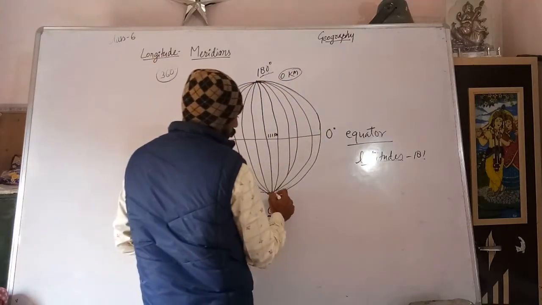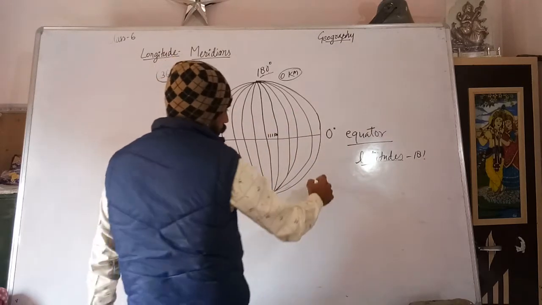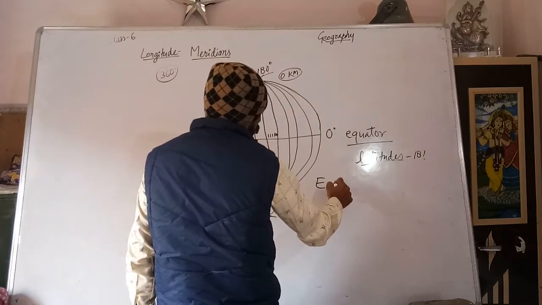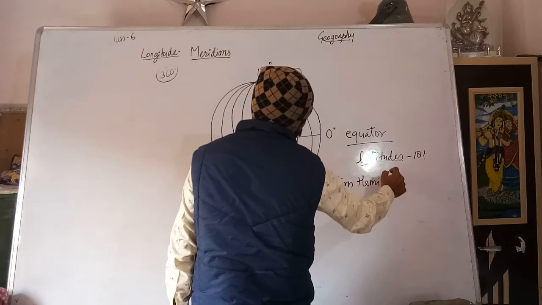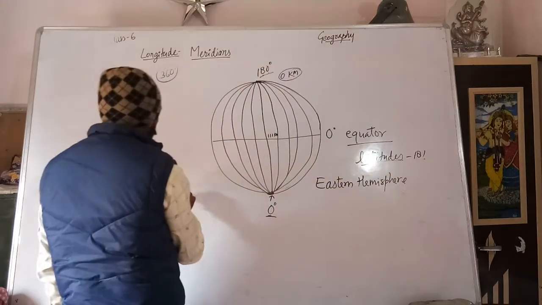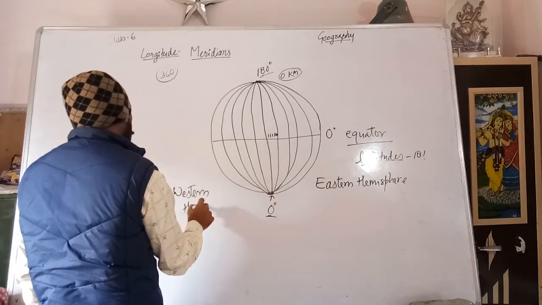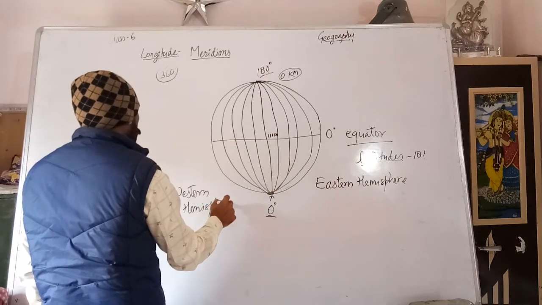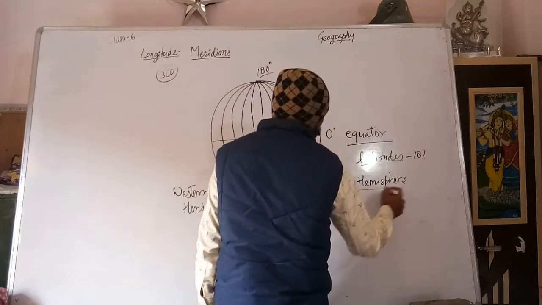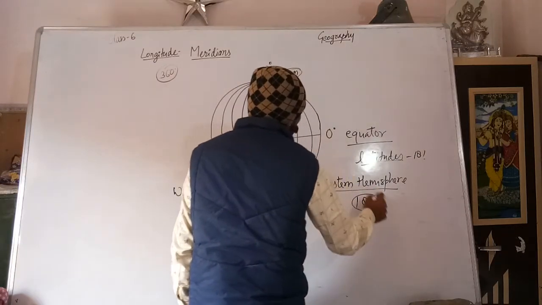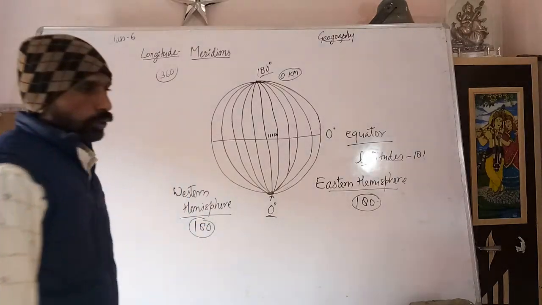This 0 degree line divides the earth into two hemispheres, the eastern hemisphere and the western hemisphere. Got it? Two hemispheres. The eastern hemisphere has 180 longitudes and the western hemisphere has 180 longitudes.